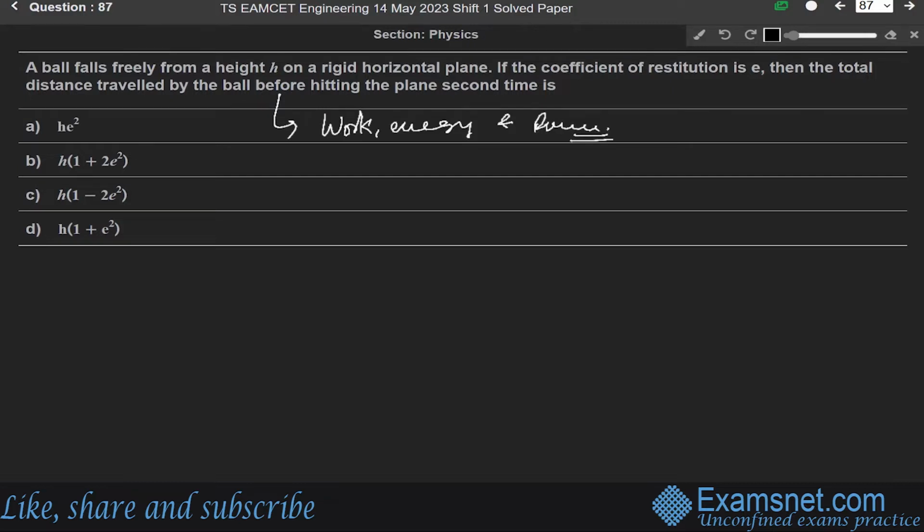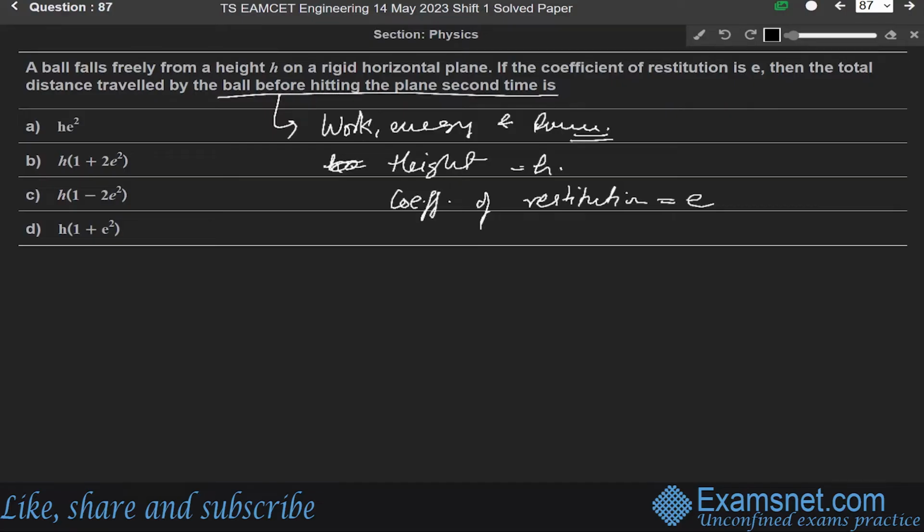In this question, height is given as h, and the coefficient of restitution is e. And we are given the ball before hitting the plane second time.